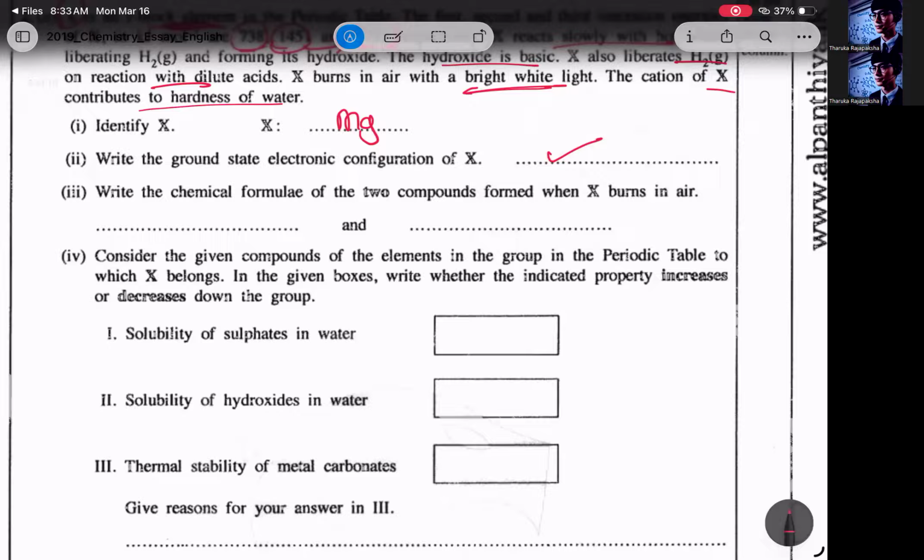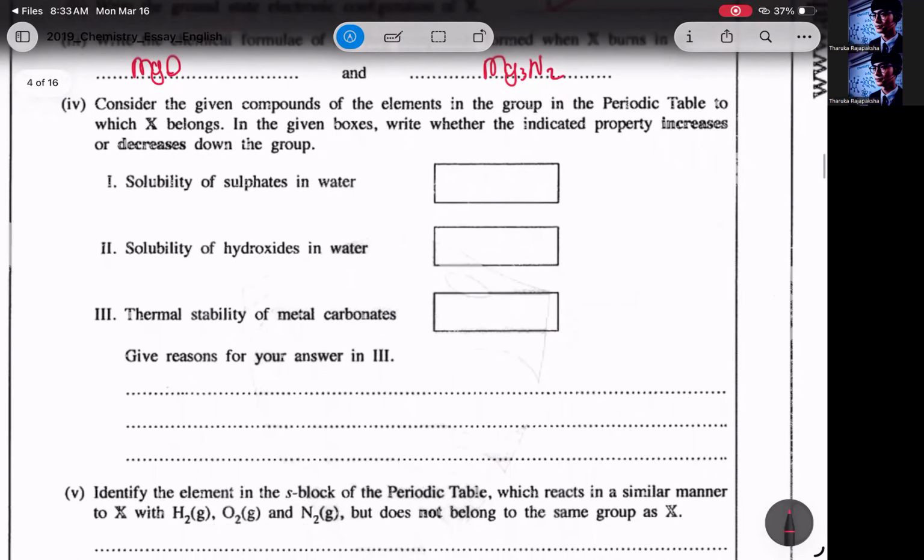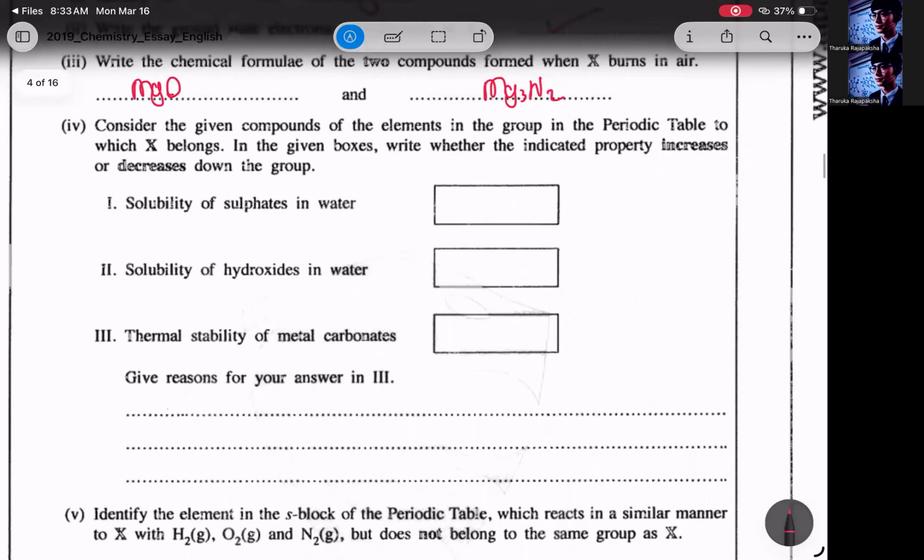Write the chemical formula of the two compounds formed when X burns in air. So when X burns in air, air contains mostly oxygen and nitrogen. Don't write the hydrogen compound. So it'll form magnesium oxide and Mg3N2. Consider the given compounds of the elements in the group in the periodic table which belongs to X and write whether the indicated property increases or decreases down the group.